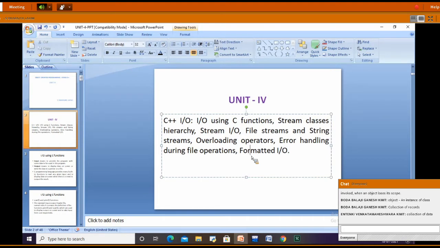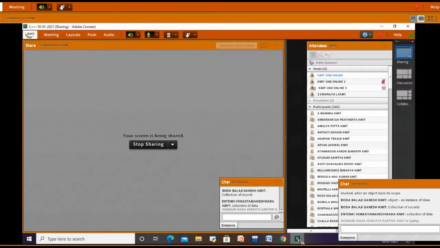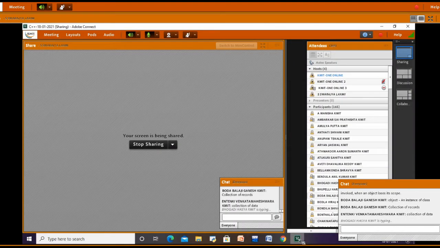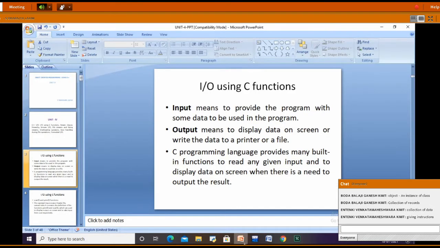So today we are going to begin with IO using C functions. What do you mean by input? Input is nothing but we give data to the program, that means we provide some data to the program which we use in a program.